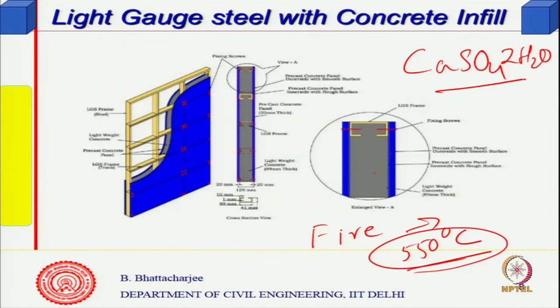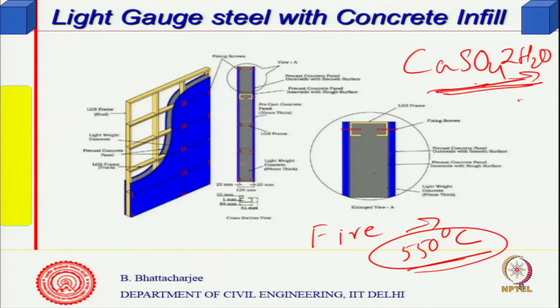So, when this is subjected to fire, it absorbs heat and the water of crystallization goes away, and what remains is anhydrous calcium sulphate. After losing this water, which absorbs a lot of heat, whatever remains, the anhydrous calcium sulphate, is a good insulator also. So, this itself is a good insulator. The insulation and fire properties of this are very good, and that is why we use gyp board, and you will find that gypsums are used.